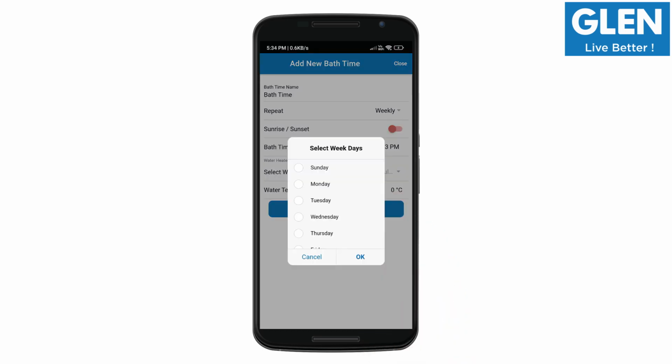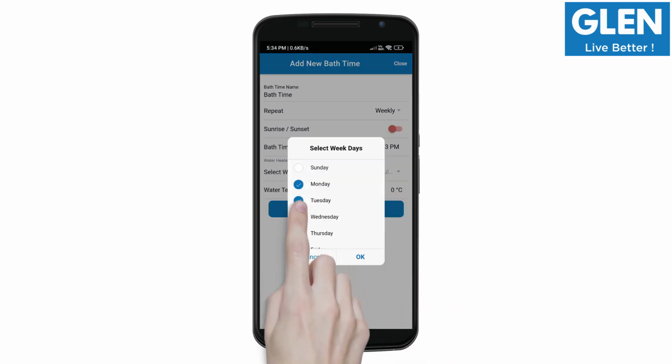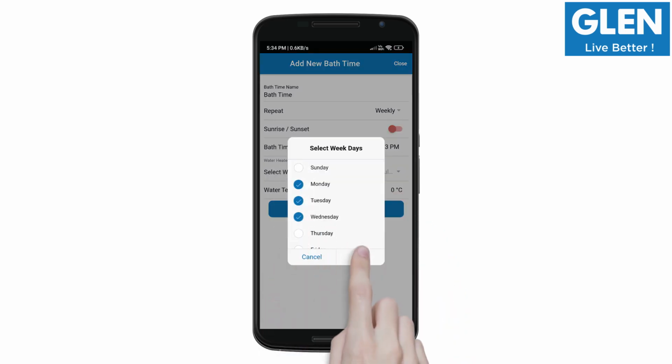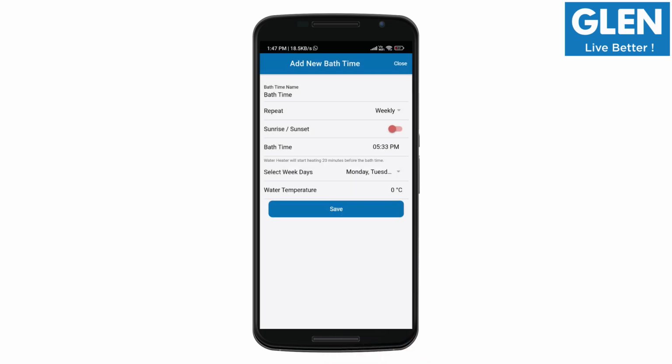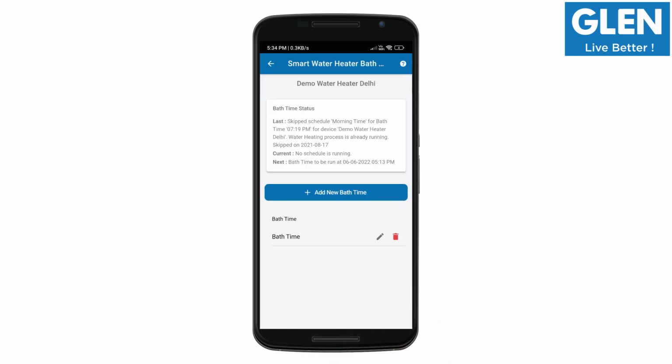Select weekdays for which you want to schedule your device. Click on OK. Now select the water temperature. Click on the save button to add new schedule. Your schedule has been created successfully.